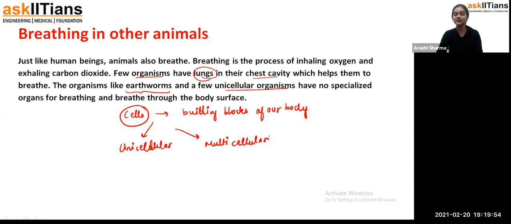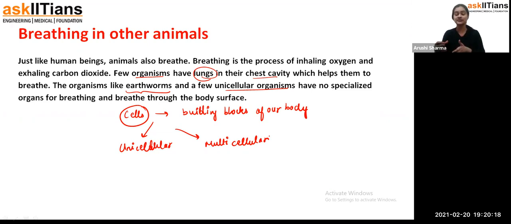As we have seen in the respiratory system, we have lungs, and inside the lungs, bronchi, bronchioles and alveoli are present, and there is a diaphragm. Because of its contraction and relaxation, the volume of the lungs increases and decreases, and that's how we inhale and exhale oxygen and carbon dioxide, and the whole respiration process takes place inside our body.